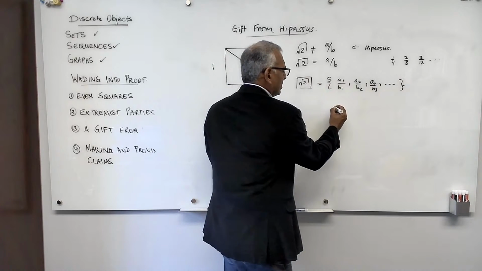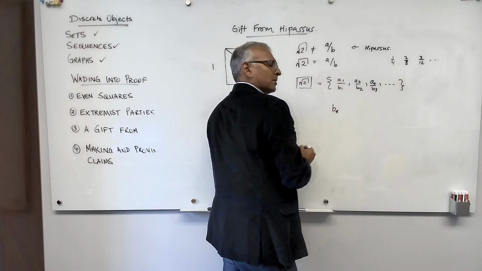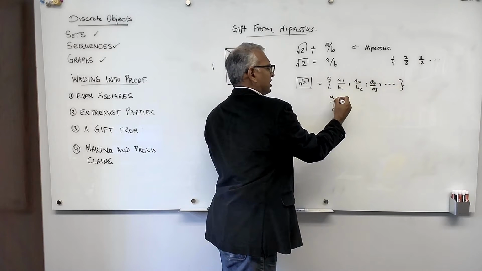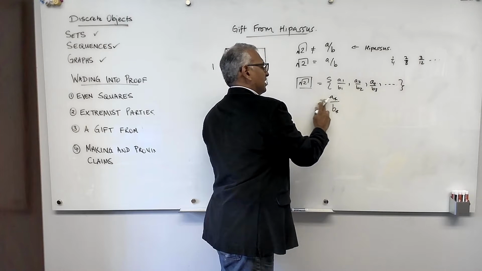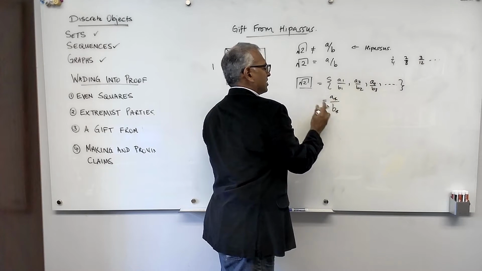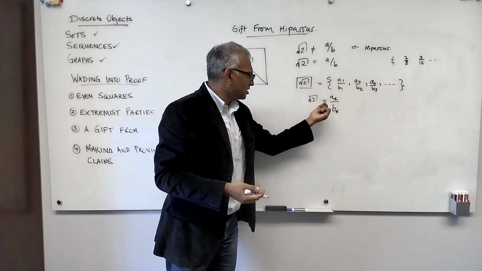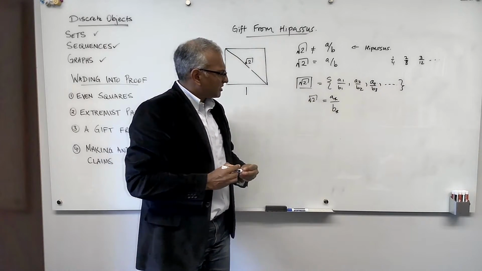So let's call that minimum b star. And corresponding to b star, whatever it is, there's the corresponding a star. And it must be the case that a star over b star is equal to the square root of 2. Yes, of course. So a star over b star is the square root of 2, and Pythagoras agrees.